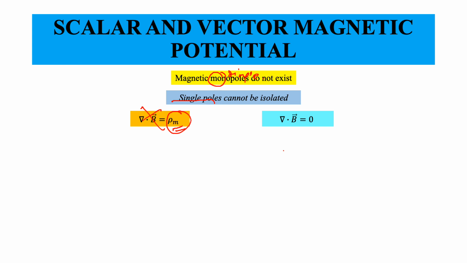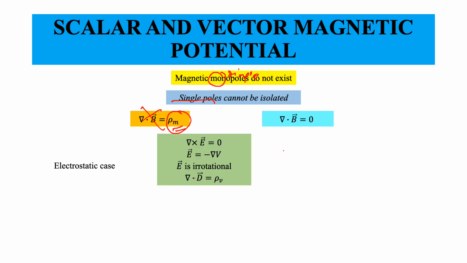So let us summarize the four relationships that we have obtained. One relationship is del cross E equals 0. We were able to write E as the negative gradient of V, and we said that E is irrotational, when we discussed curl.